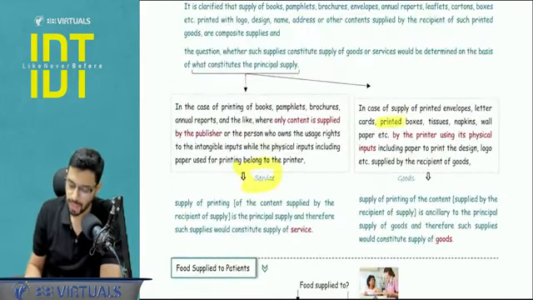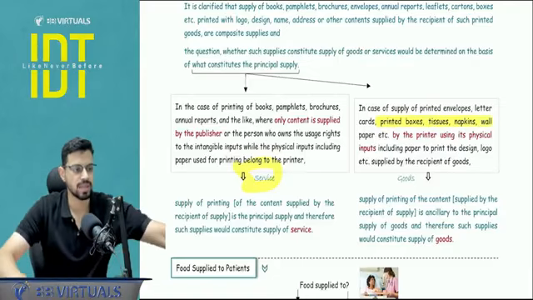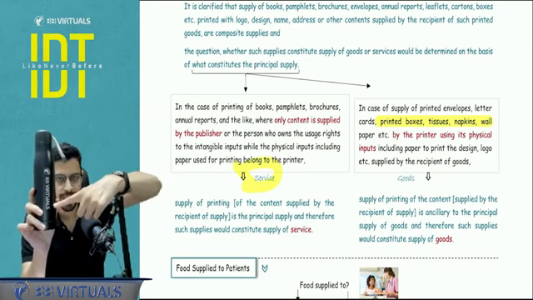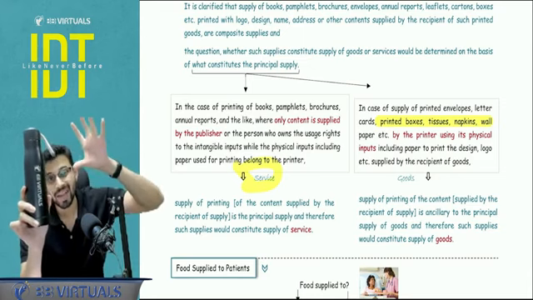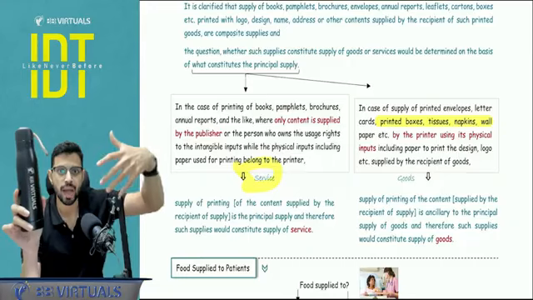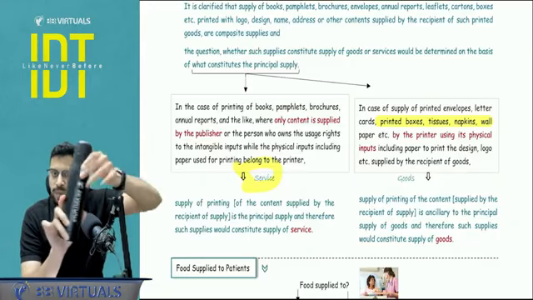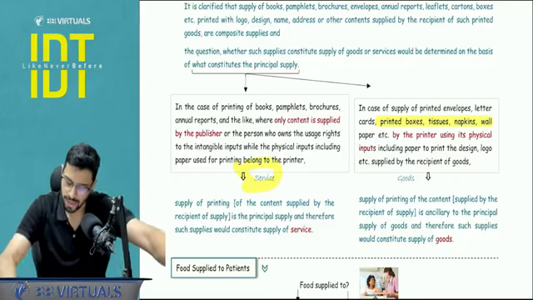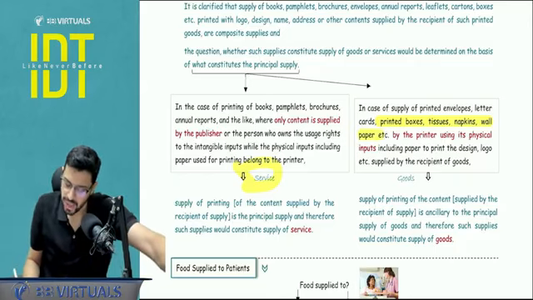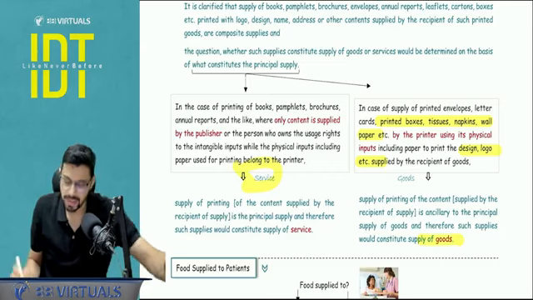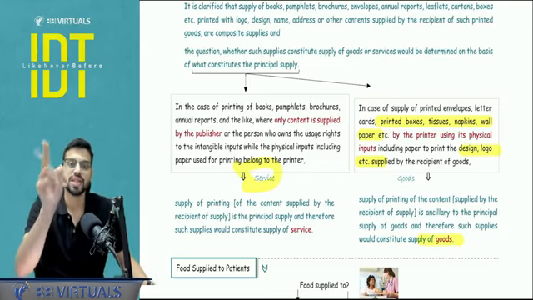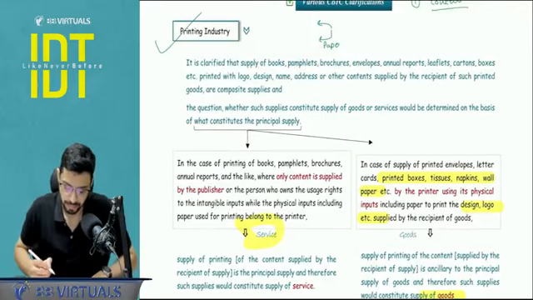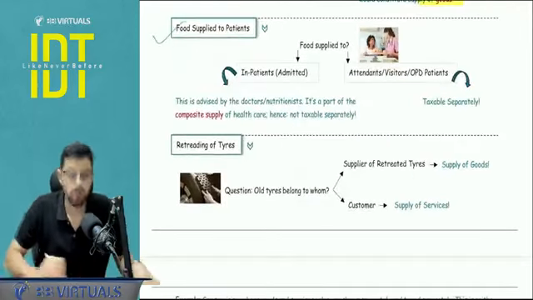But let's say I get printed boxes or napkins printed. For example, this is a bottle. Let's say I bought a bottle with this particular logo design, that of BB Virtuals. Now does this logo constitute any kind of content? Answer is no. So here the principal element is goods, that is the bottle that I bought. So printed boxes, tissue, napkins, paper, pen, where I only give the design or logo, here the principal element is goods. So in the paper, first identify it as a composite supply, then identify it as goods or services as per the principal element involved.